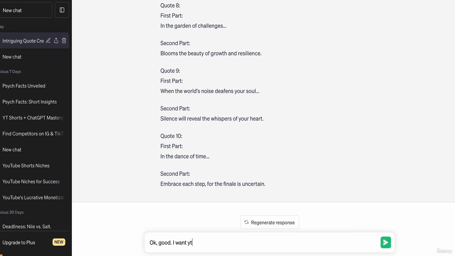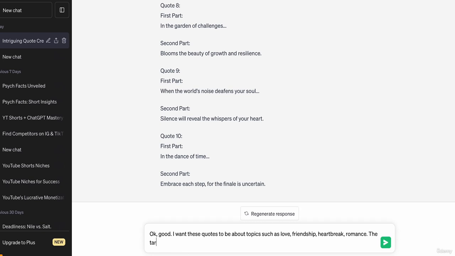Now what we're going to do is say, I want these quotes to be about topics such as love, let's say friendship, and heartbreak, because these are really good, strong topics that really pull on people's heartstrings. They perform really well, because everyone goes through love, everyone goes through heartbreak.